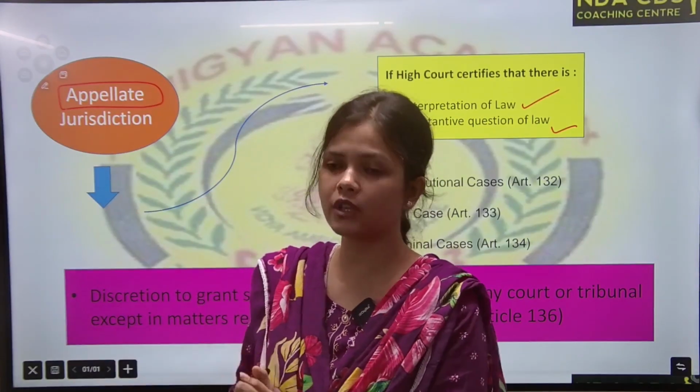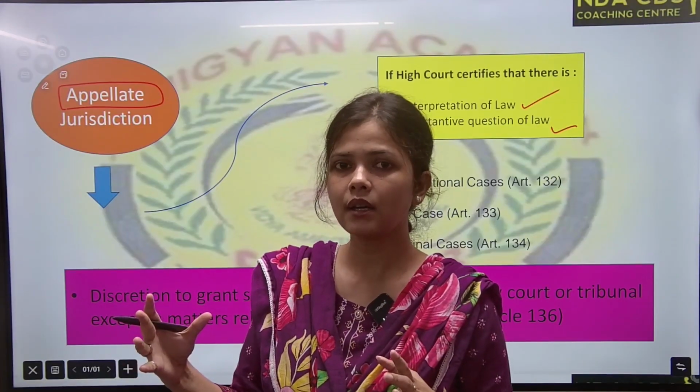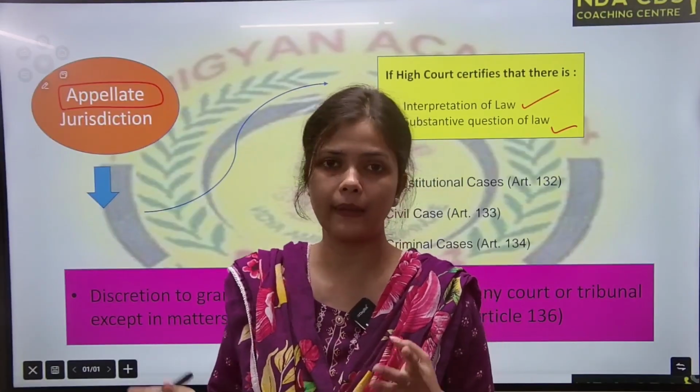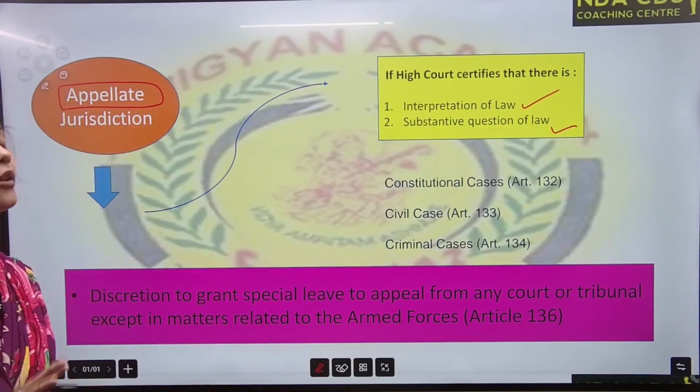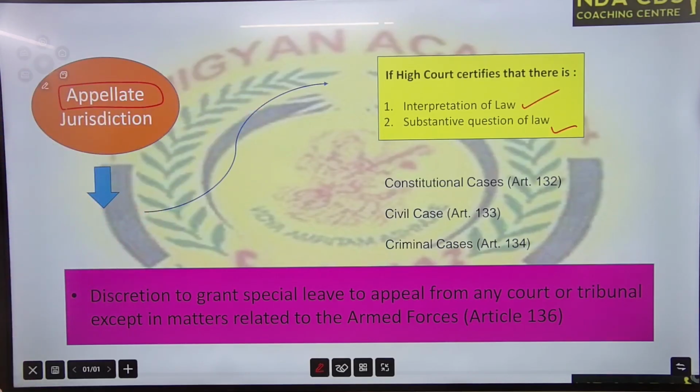And substantive question means a very important matter. High Court feels that Supreme Court interference should be here. So then also under appellate jurisdiction, High Court can certify to the Supreme Court. Okay.